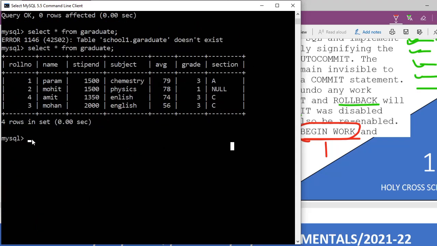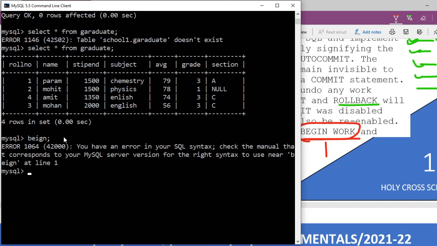You see, I am going to write here begin. Done. So I started my work with begin. Now from this point onwards my transactions are on record. It will not go to the hard drive or to the table permanently till the commit command is there, understand? So now I am going to write.